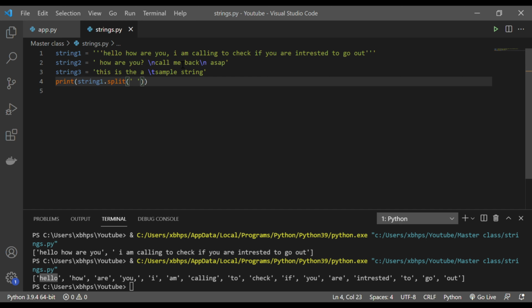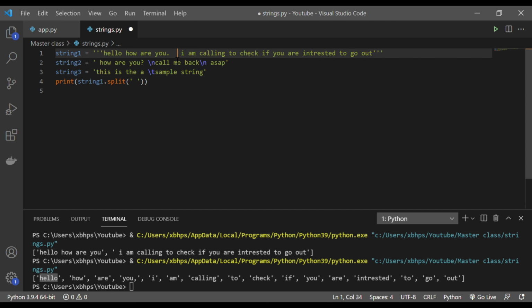Now, when you're working with any Python project or any data science project, you will often get a big string which you want to split to make it more readable or more usable, like in sentence format. So if it has a full stop, or a couple of spaces, or even the next line.